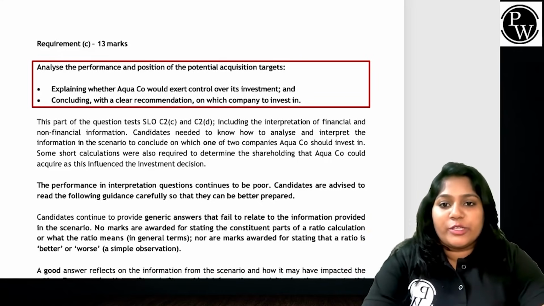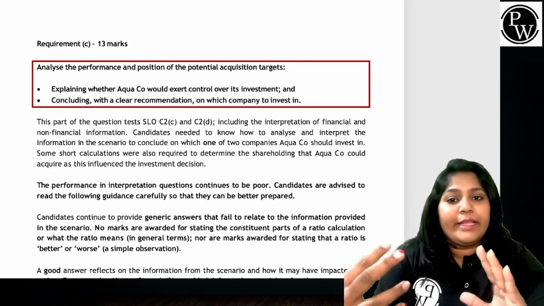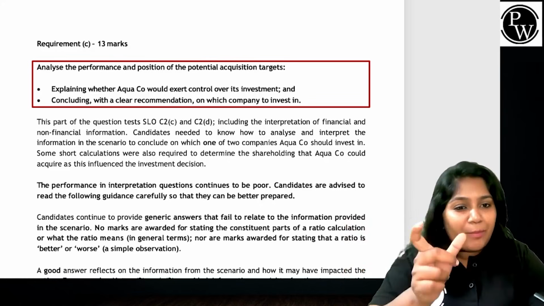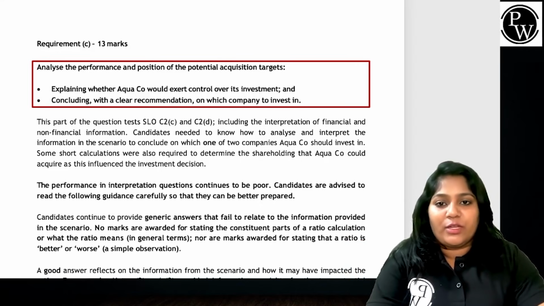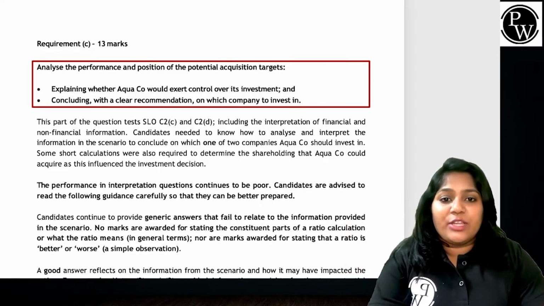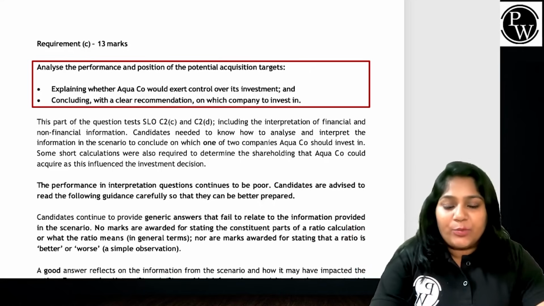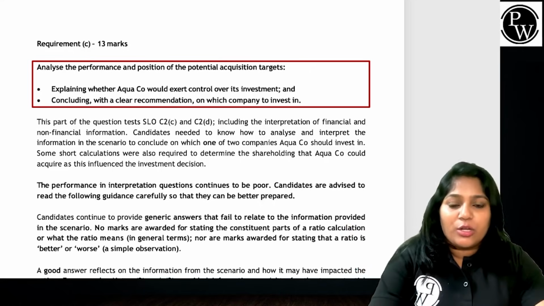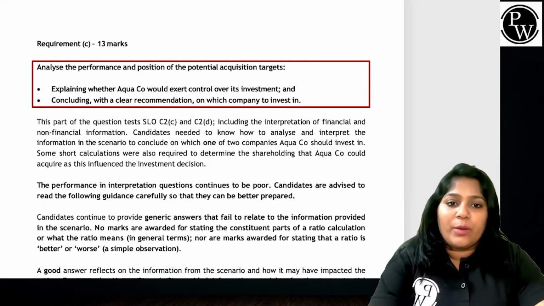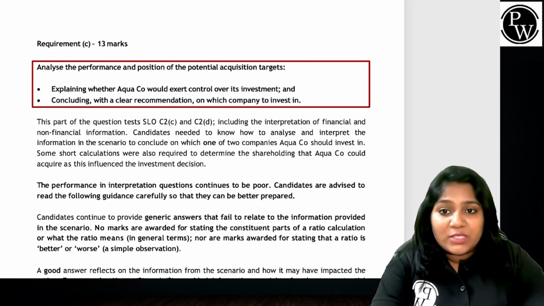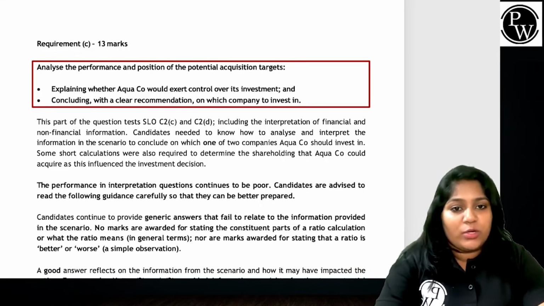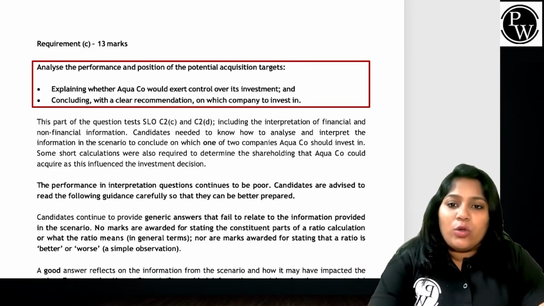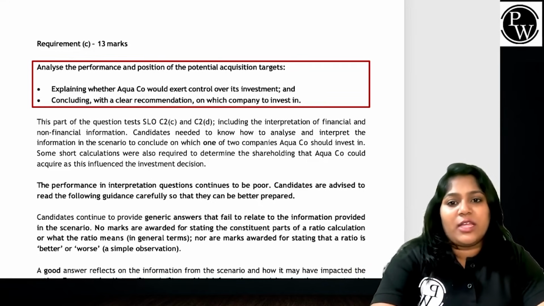So this part of the question tested, including, they've just mapped the syllabus, don't worry, the interpretation of financial and non-financial information. Candidates needed to know how to analyze and interpret the information in the scenario to conclude which one of two companies Aqua Company should invest in, and some short calculations were also required to determine the shareholding that Aqua Company could acquire as the influenced investment